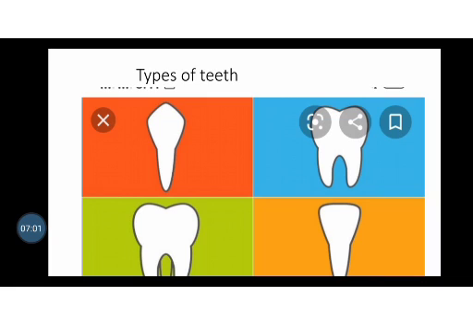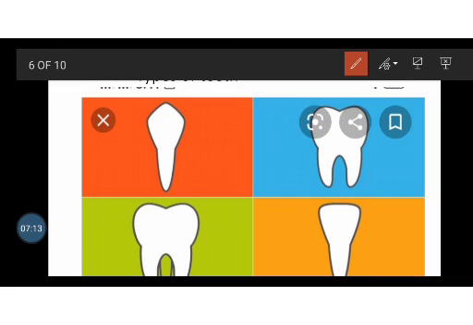Canine is the sharp one, so it is used for tearing or piercing. Incisors are the flat ones, used for biting. Then premolars and molars.